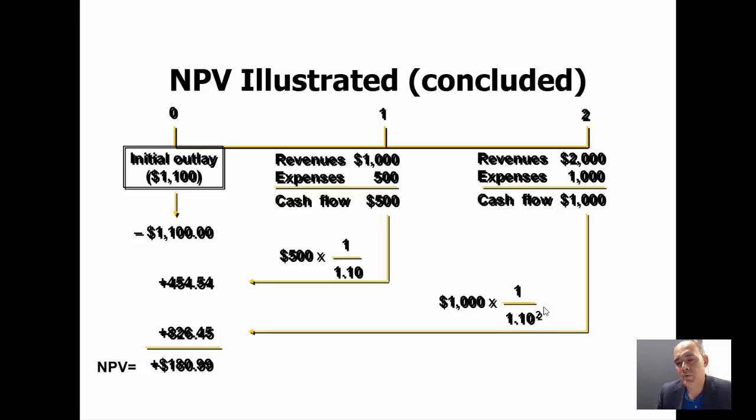Why so? Well, because we are assuming that there is no risk. So the only difference between year 1 and year 2 is the time value of money. Since there is no risk, because we are under conditions of certainty, the discount rate stays exactly the same. So nothing happens, and we can bring back to the present those free cash flows at the opportunity cost of capital to the power of 1 and to the power of 2, depending on the 2 different years.